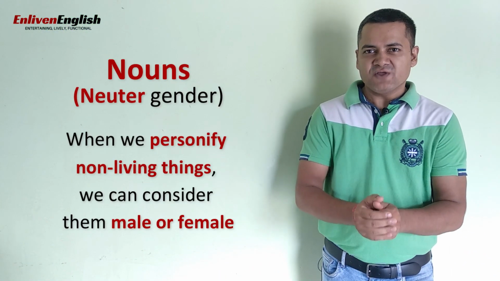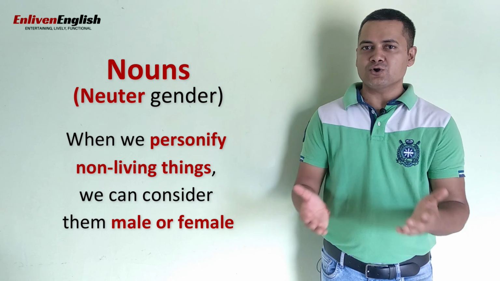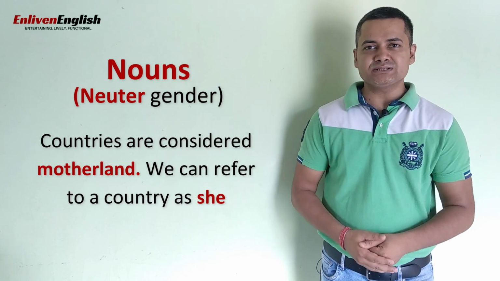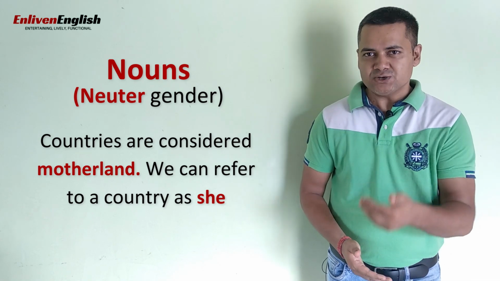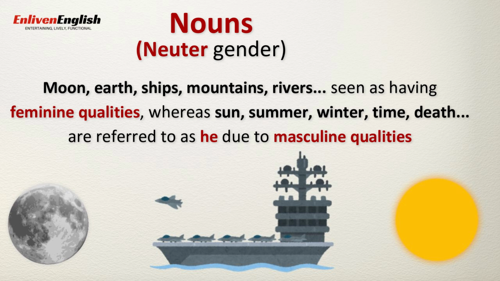However, when we personify non-living things, we can consider them male or female according to the context. For example, many countries are considered motherland, so we subsequently refer to them as she. Similarly, when personified, moon, earth, ships, mountains, rivers are seen as nouns having feminine qualities, whereas sun, summer, winter, time, death, etc. are seen as nouns having masculine qualities. So, when nouns of neuter gender are personified, we can use he or she for them accordingly.